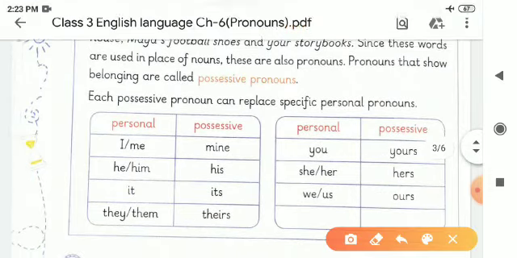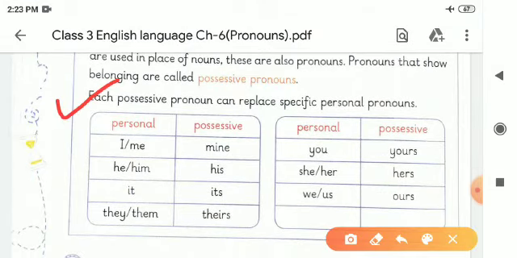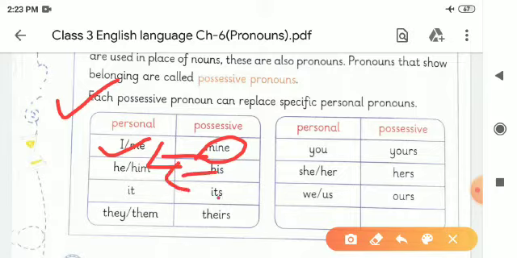Here are some examples. Each possessive pronoun can replace a specific personal pronoun. We can replace our personal pronoun with a possessive pronoun, like I. Mine is a possessive pronoun of I and me. His is a possessive pronoun of he and him. Its is a possessive pronoun of it. Theirs is a possessive pronoun of they, them.